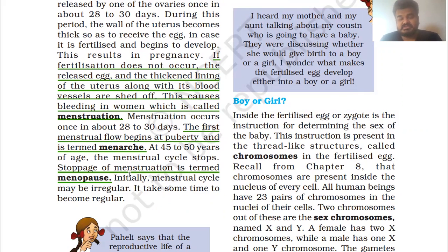After this, we discussed two different terms for menstruation: when it starts and when it stops. We saw that menstruation occurs every 28 to 30 days.